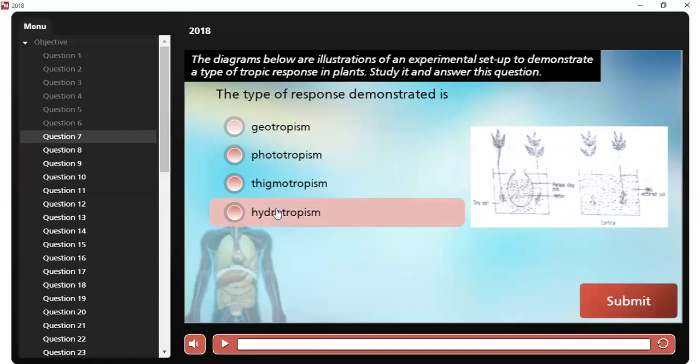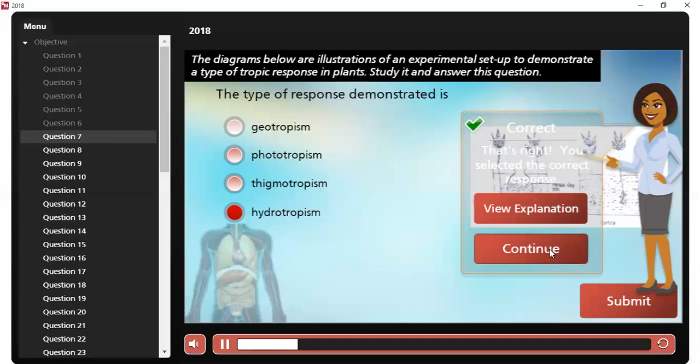The correct answer is hydrotropism. And why is it hydrotropism? Hydrotropism is the growth of plant roots towards a source of water. Let me take it again. It is the growth of plant roots towards a source of water. Very good. Okay, question number 8.